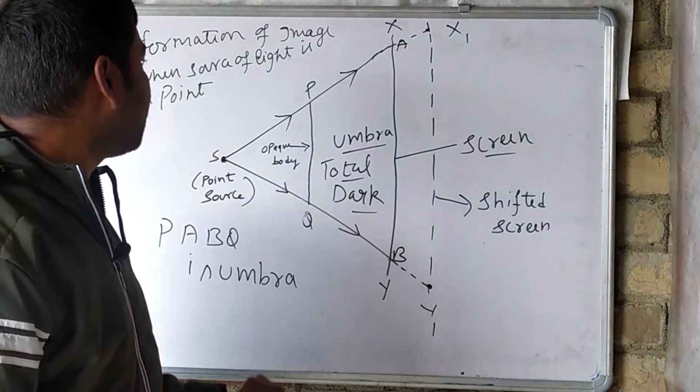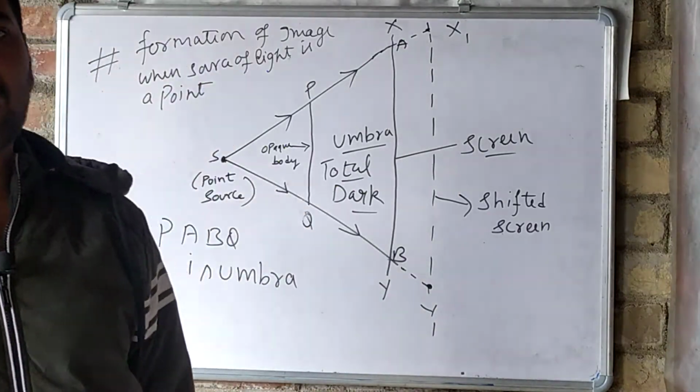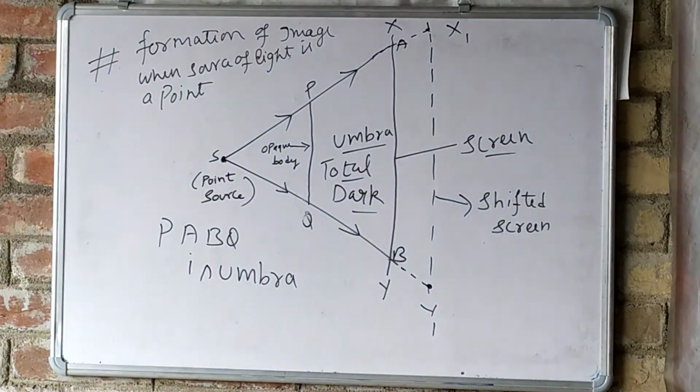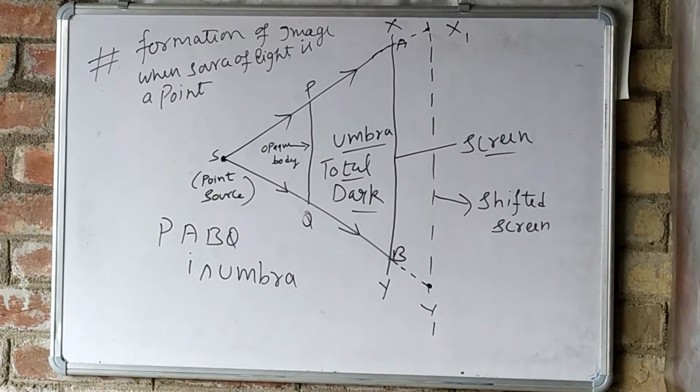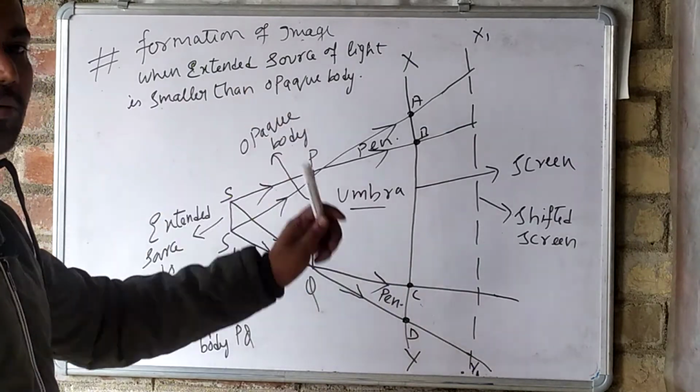This is the formation of image when the source of light is a point source. Okay, so I think now it is very clear to you all. The whole formation I have explained very clearly. Okay, now we will study the next formation. So this is the formation of image when the extended source of light is smaller than the opaque body.